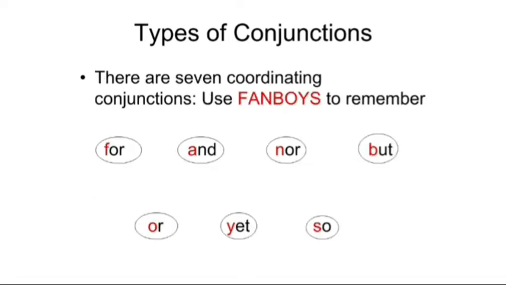Next, types of conjunction, it is for coordinating. We should remember the formula of fanboys. Fanboys stand for, and, nor, but, or, yet, so. You can see all are written in red color. For, F, and, A, nor, that is N, but, that is B, or, that is O, yet, that is Y, and so.